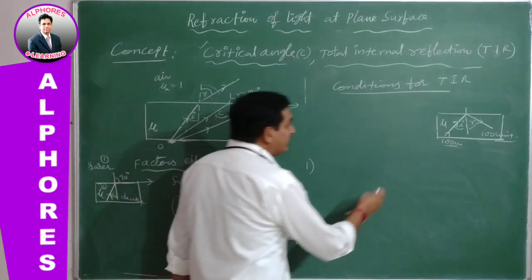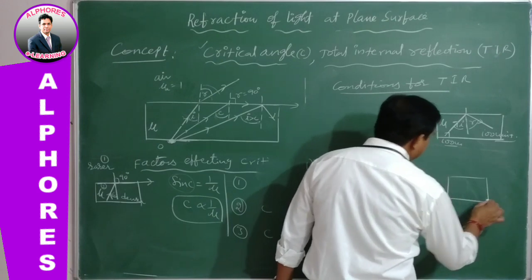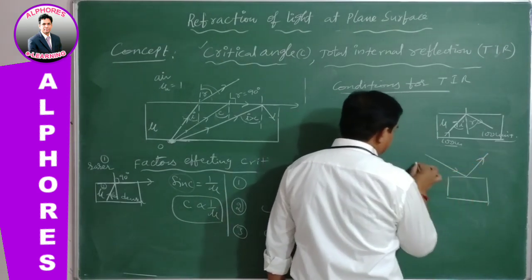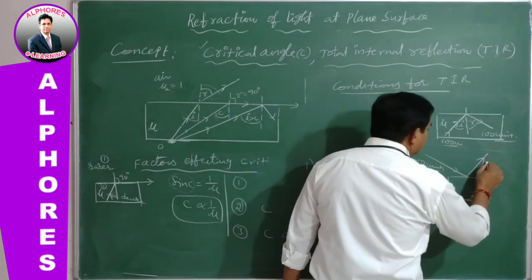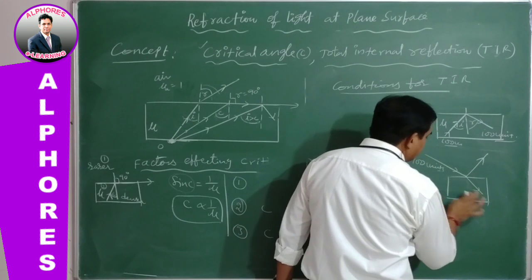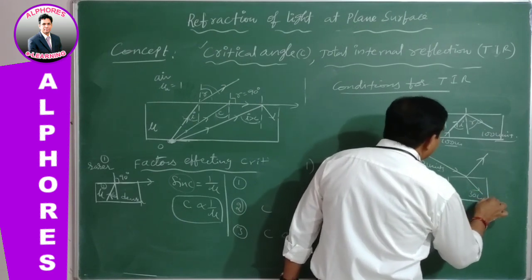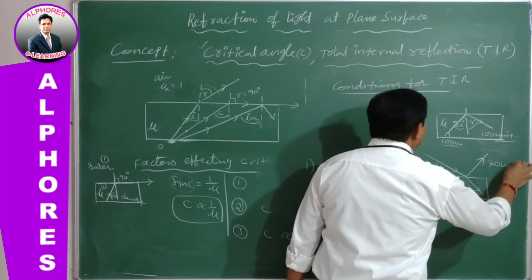Whereas in ordinary reflection, what happens? Light is incident, and a part will be reflected. Suppose 100 units of light is incident. Some amount of energy undergoes refraction, say 30 units, and 70 units will be reflected.